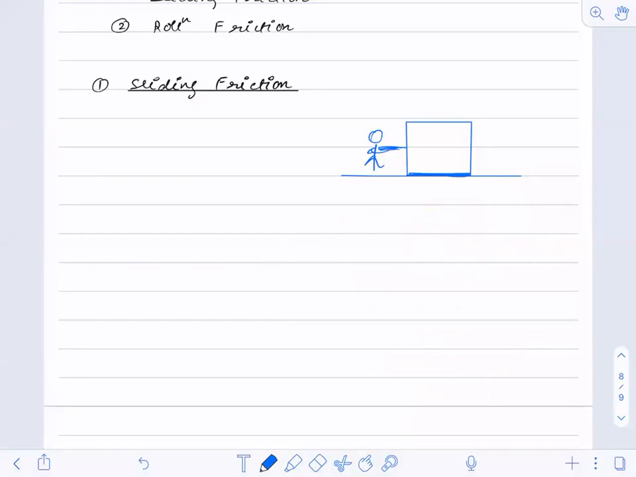So if I write the definition for this: the friction between two surfaces when sliding motion is present. When the sliding motion is present, in that case the friction is called sliding friction. This is the concept of sliding friction.